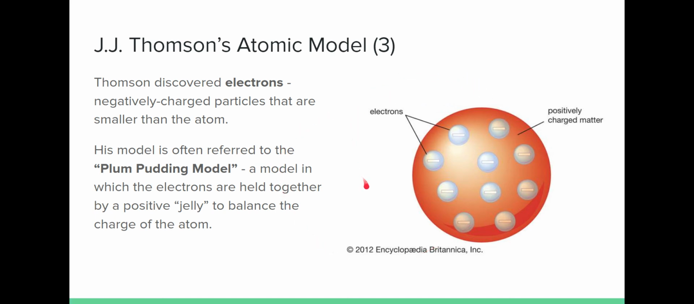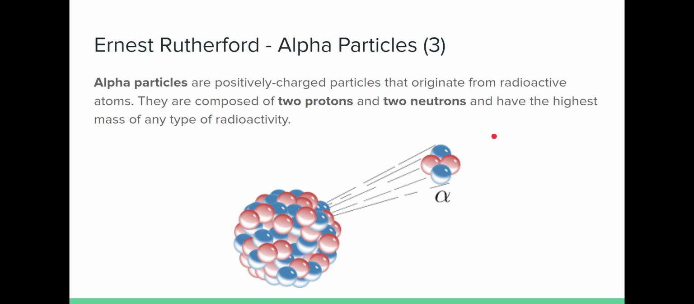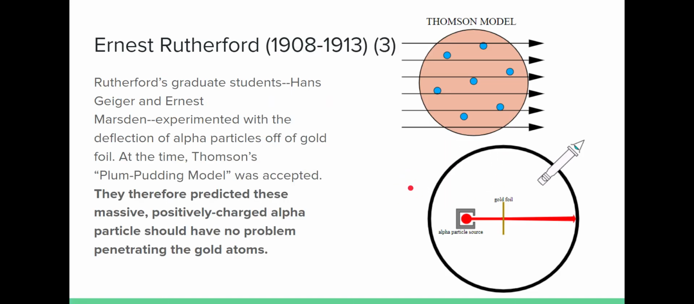We now know that this model is not correct, but this was the model that we used up until the work of Ernest Rutherford. Ernest Rutherford and his research team were actually experimenting on radioactivity. So they had discovered that radioactivity was made up of 3 types: gamma rays, beta rays, but more importantly, they were working with alpha particles. Alpha particles are positively charged particles that originate from radioactive atoms. They're composed of 2 protons and 2 neutrons, and they basically get shot out from the inside of the nucleus. The most important thing is they're positively charged.